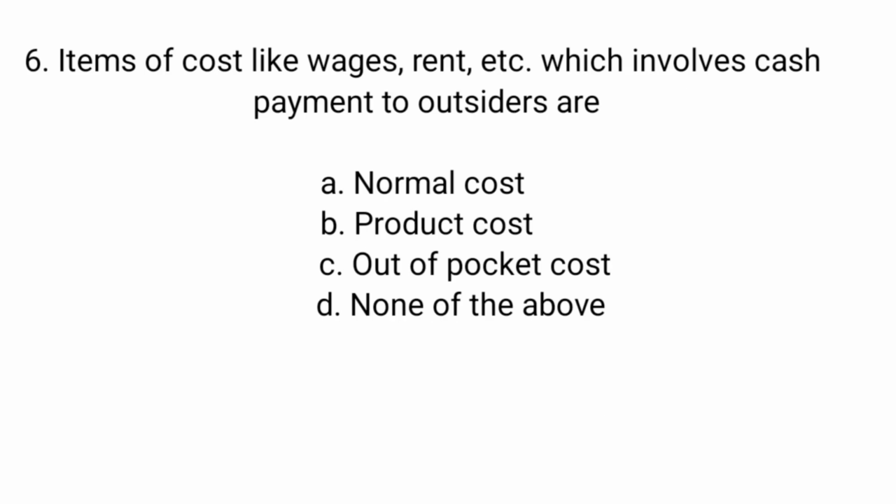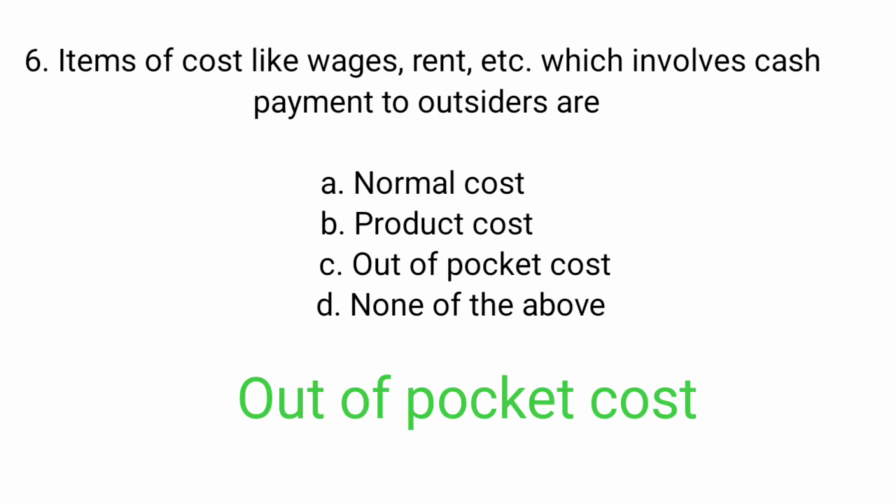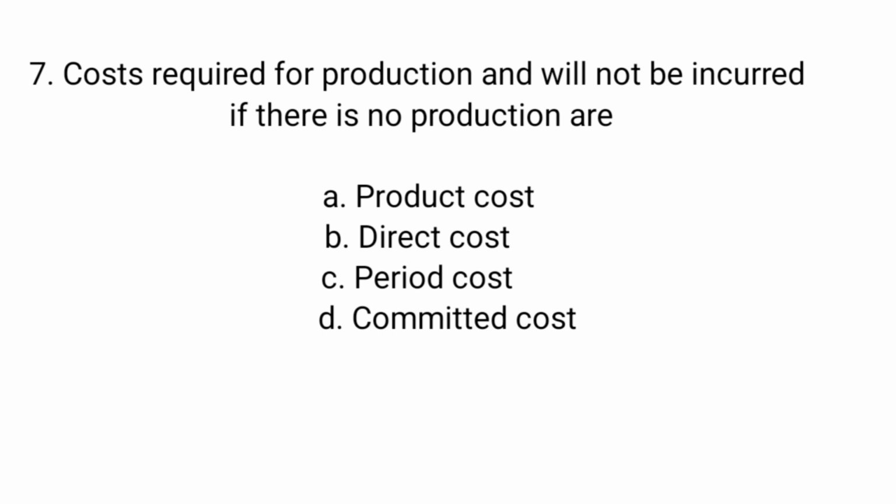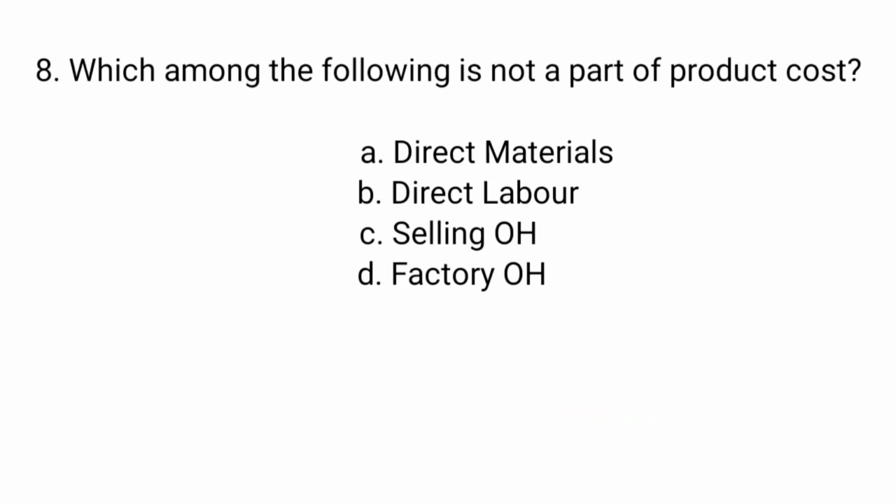Items of cost like wages, rent, etc., which involves cash payment to outsiders are normal cost, product cost, out of pocket cost, none of the above. Out of pocket cost. Costs required for production and will not be incurred if there is no production are product cost, direct cost, period cost, committed cost. Product cost.